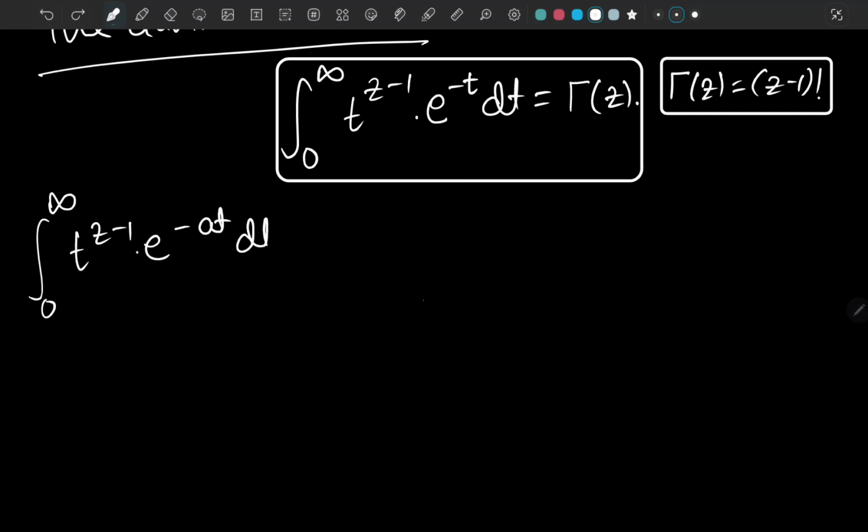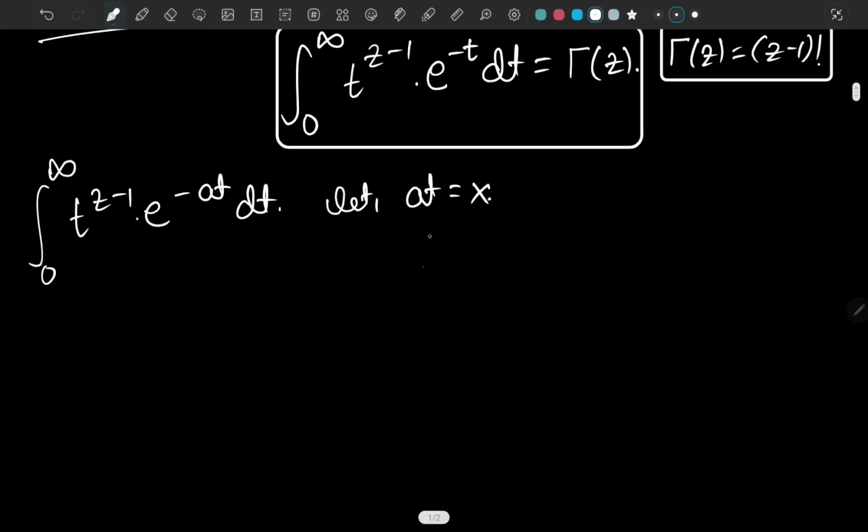For our u sub, let a t equal x, so t is going to be x over a. If we talk about the limits, they aren't going to change, because when t equals infinity, x equals infinity, and when t equals 0, x equals 0 as well.